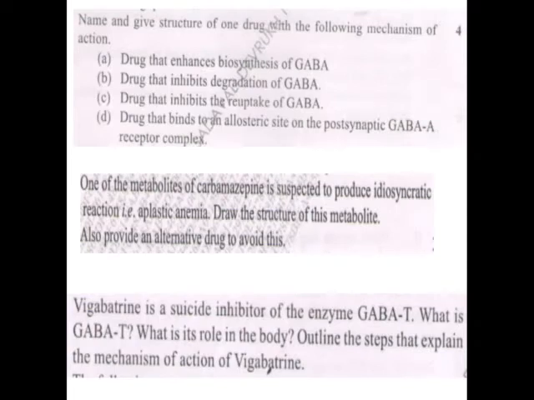So the first question: name and give the structure of one drug with the following mechanism of action. This question was asked for 4 marks. They have given 4 points A, B, C, D, so 1 mark for each one. In that you have to name the drug and you have to give the structure.